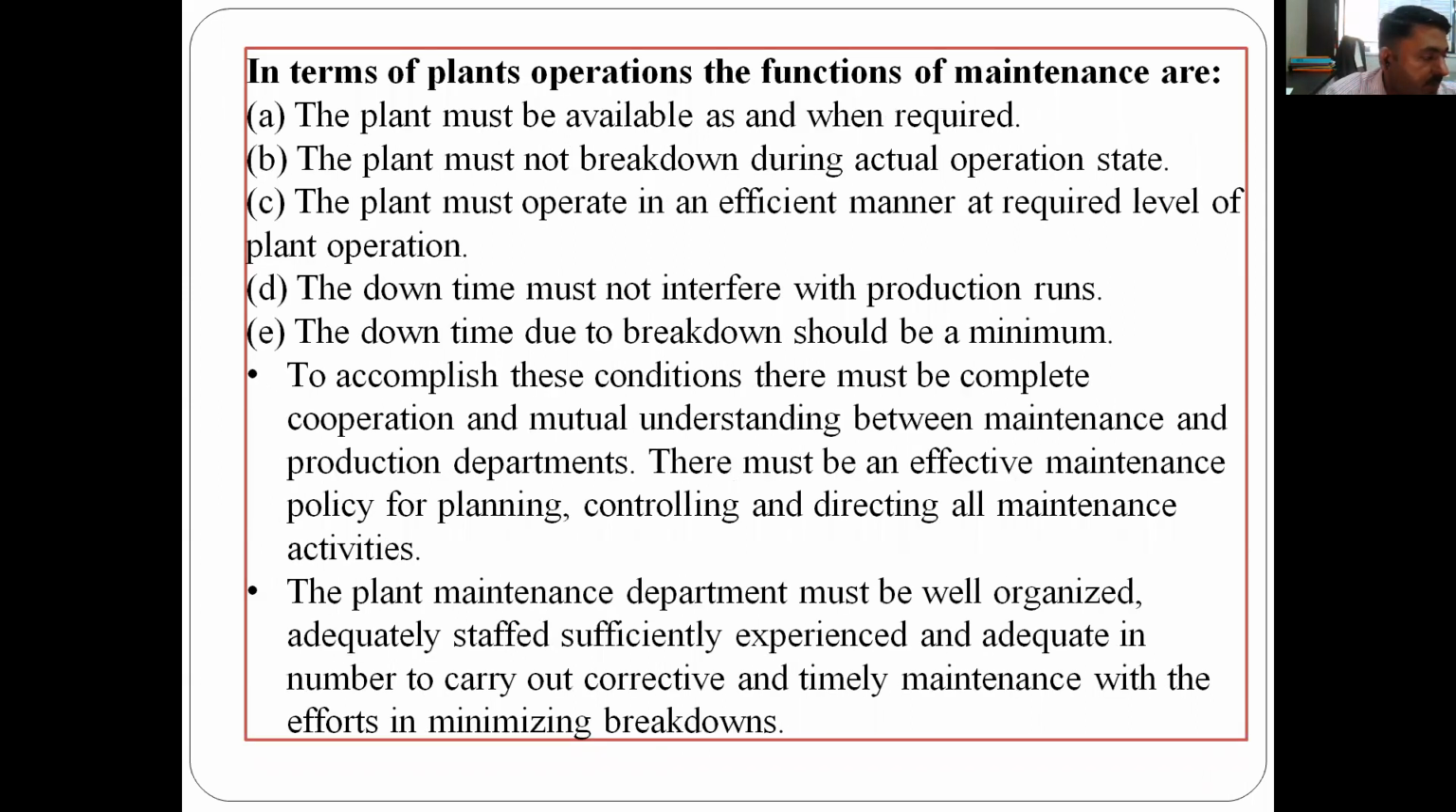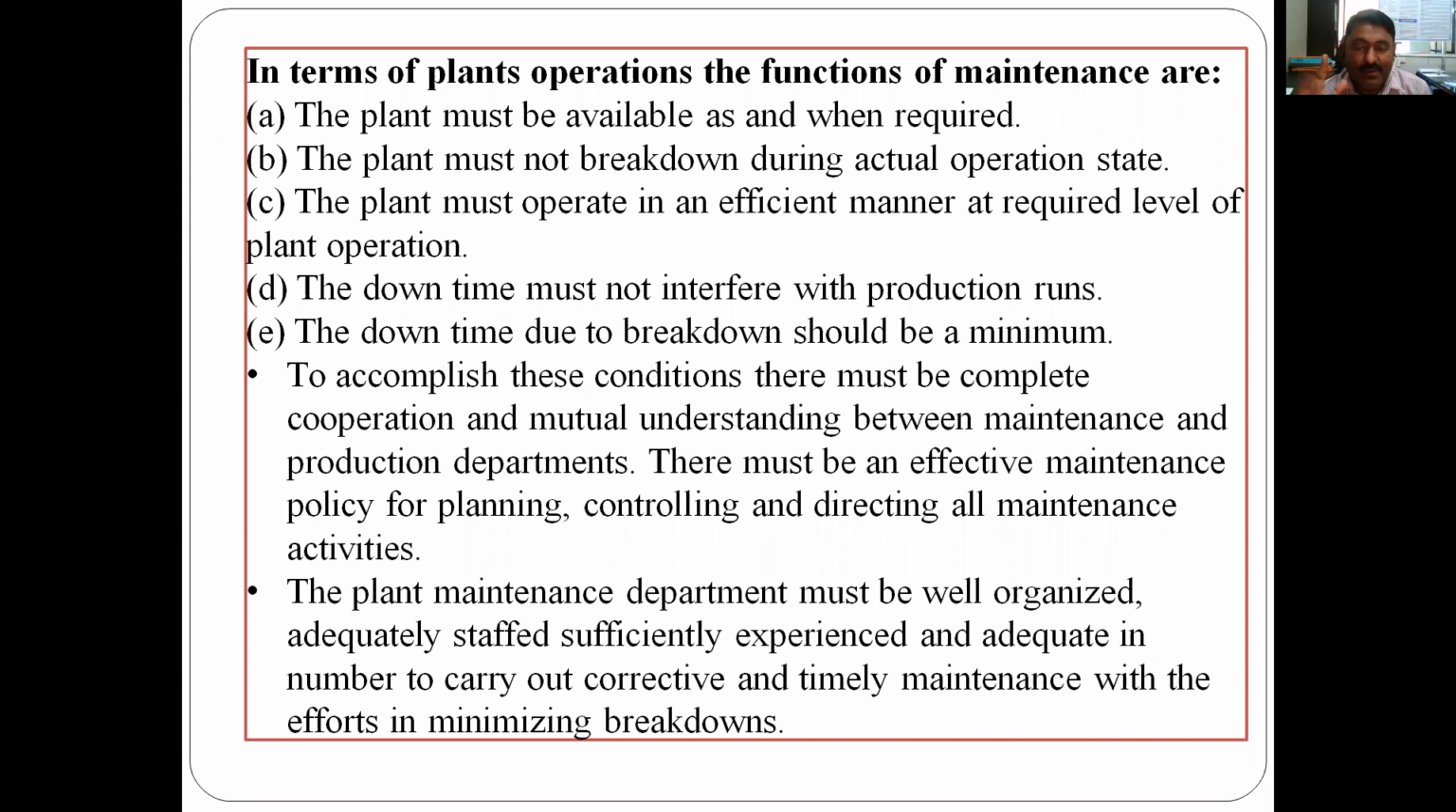Let us proceed further, friends. In terms of plant operation, the functions of maintenance are, see, we have seen the generalized. Now we will take the word plant. So plant operations, what are the functions of maintenance? The plant must be available as and when required. Complete plant. So there should not be any breakdown. The plant must not break down during the actual operation state.